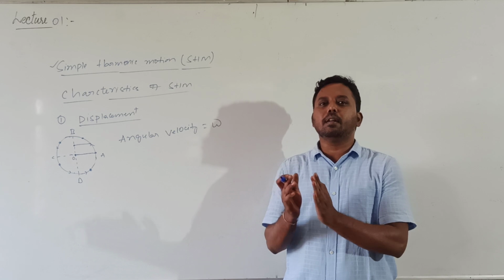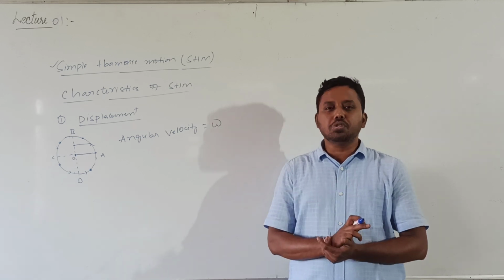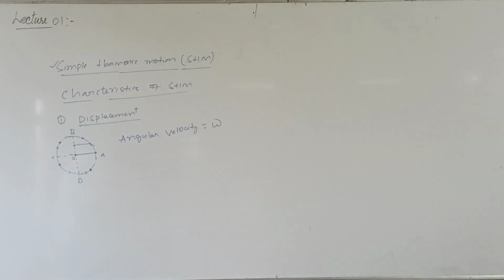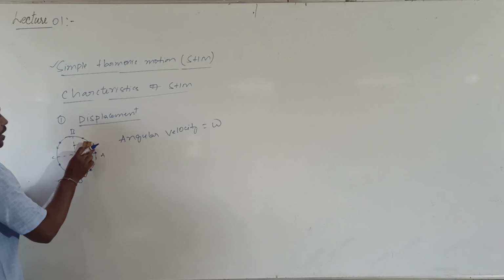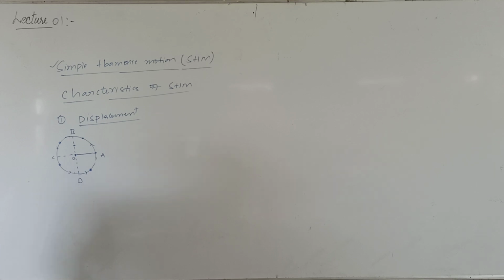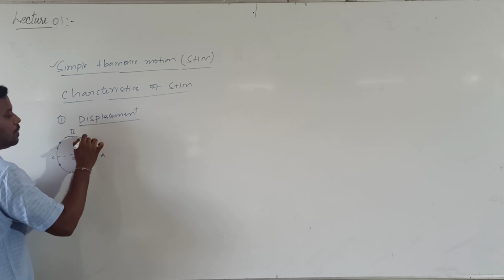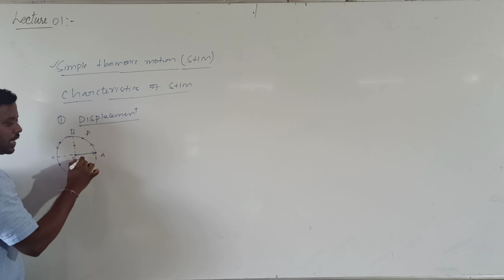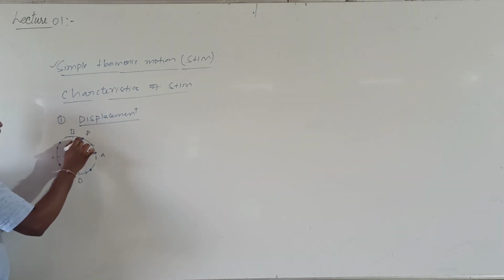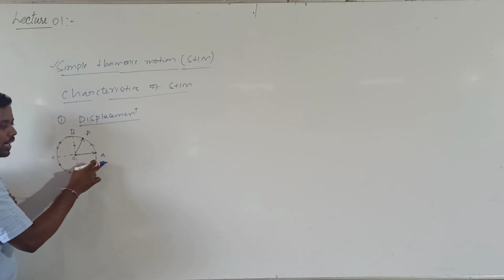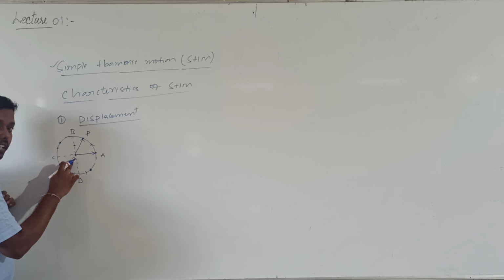With the help of the circular path, we describe this oscillatory motion. That's why this circle is called a reference circle. So what is the circle name? Reference circle. Now I want to derive the expression for displacement of a particle executing SHM. Initially the particle was at A, and after some time the particle reached B. When the particle was at A, the radius vector is given by OA. When the particle was at P, the radius vector is given by OP. Whenever the particle was at A, the foot of perpendicular was at O.